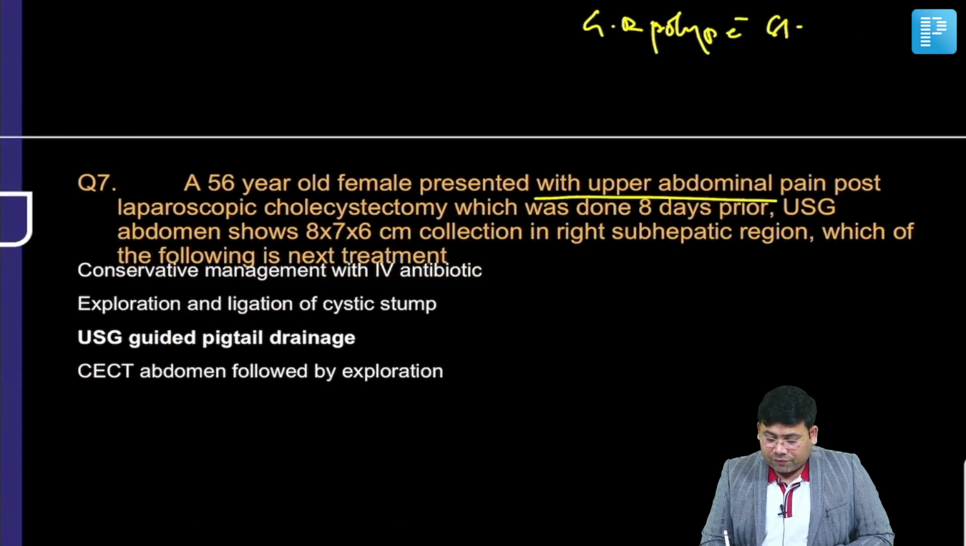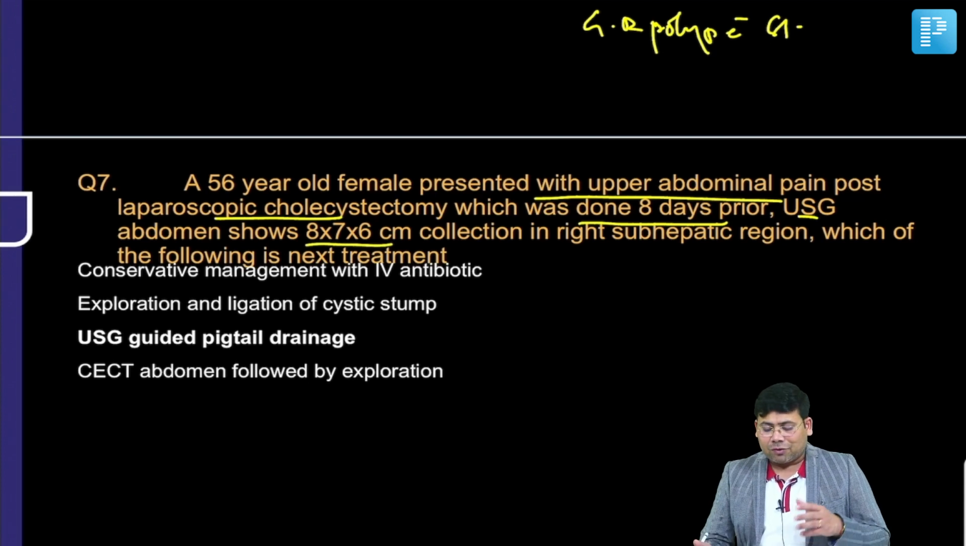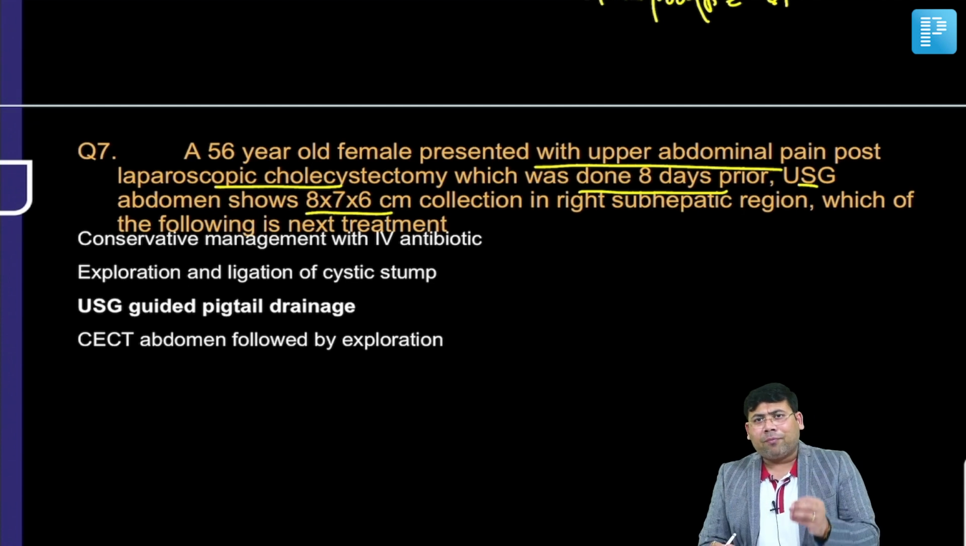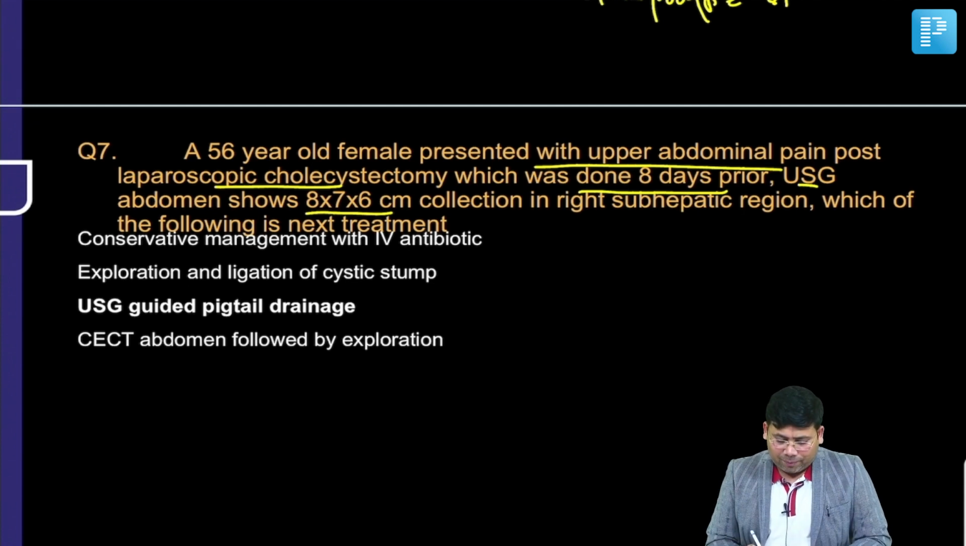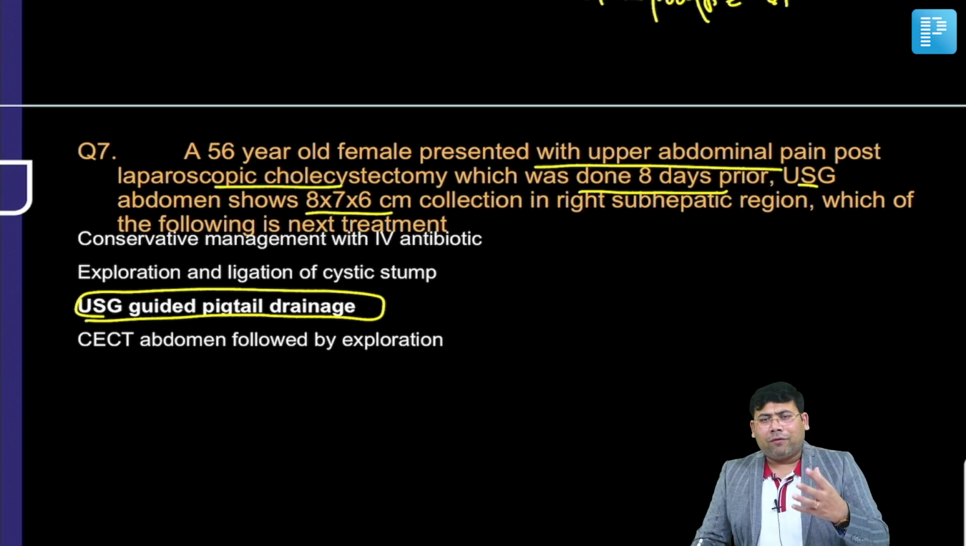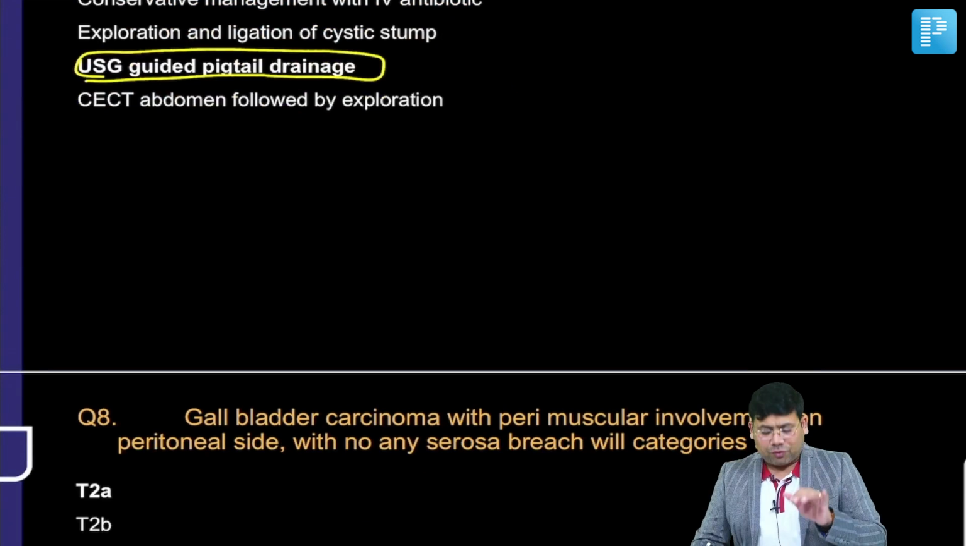Now a female presents with upper abdominal pain post lap cholecystectomy, which was done 8 days prior. USG shows a collection of 8 by 7 by 6 in the subhepatic region, so there is a significant collection. Which of the following is the next line? Remember, if this is a stable patient, first you will go for either a diagnostic lap with putting of a drain, or USG guided pigtail. USG guided pigtail is very, very important. First of all, you should go for evacuation, and along with that you should see what the status of injury is. So MRCP is also very important.